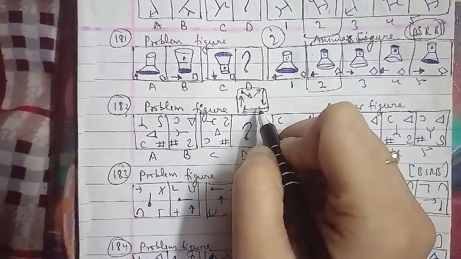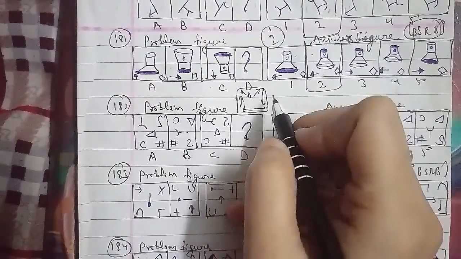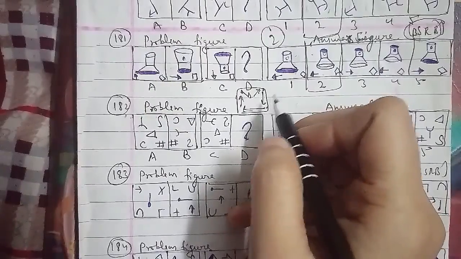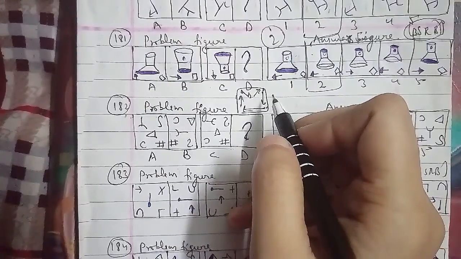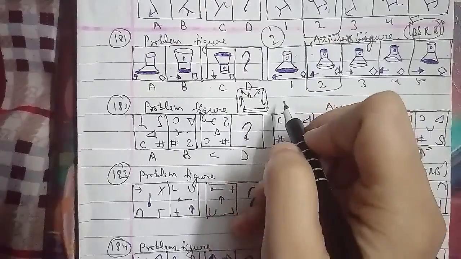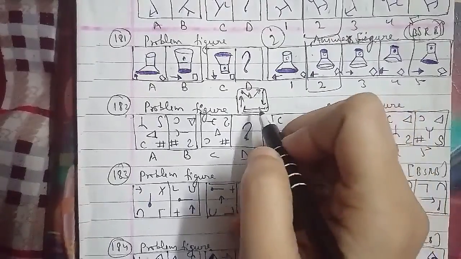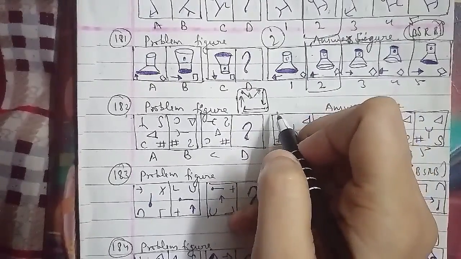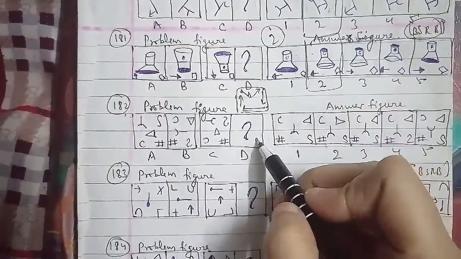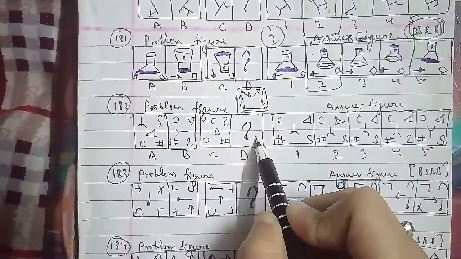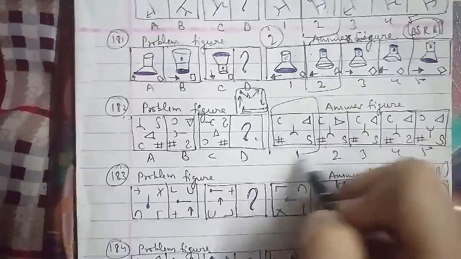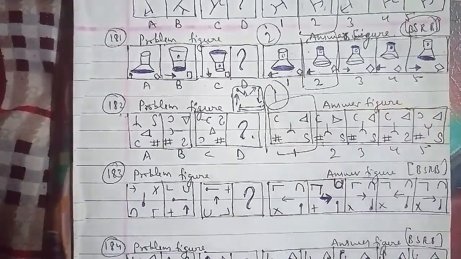So here the C and the S-shaped symbols get laterally inverted and the triangles rotate 90-degree anti-clockwise and the hook rotates 90-degree clockwise and the fifth symbol rotates 45-degree anti-clockwise. We can say that the missing figure which we have to find out here, which is the first figure, will be the right answer for this question as well.